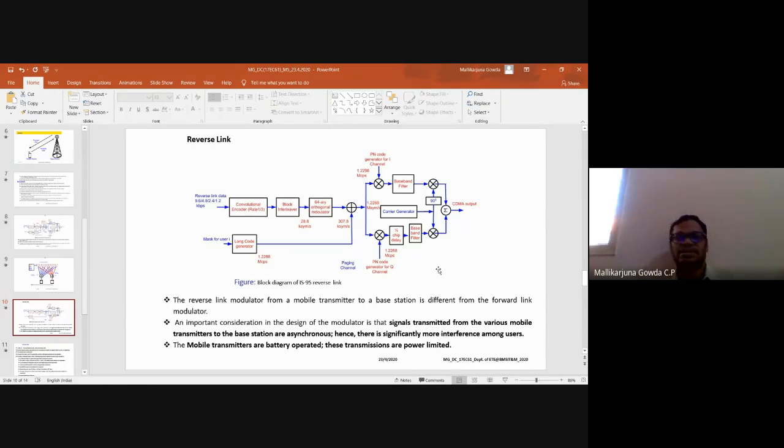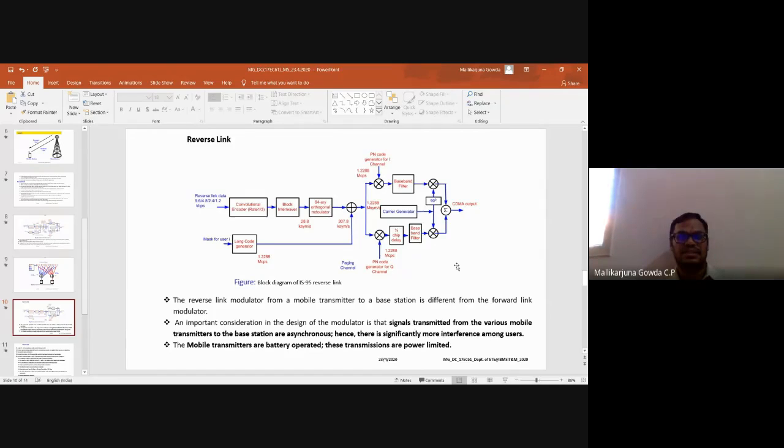The type of modulation used and processing techniques has to consume less power, and the cost of the mobile equipment also should be less. Keeping all those things in mind, the system is designed, right? As I said, the reverse link modulator from a mobile transmitter to a base station is different from the forward link modulator. Whatever I have discussed so far is about the forward link, and this is about the reverse link.